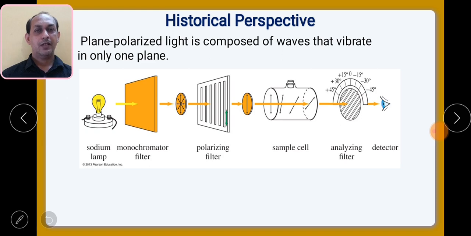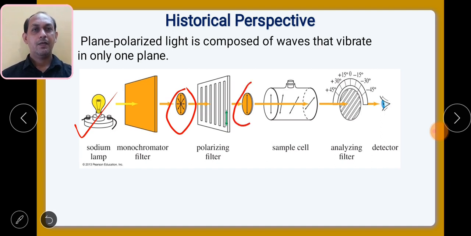What is the difference between ordinary light and plane polarized light? As we can see, this is an ordinary light, that is a sodium lamp. The sodium lamp will have light which is vibrating in all the planes. Here you can see, it will vibrate in all planes. But if you pass it through a filter or basically a prism, then we will get light which has vibrations in only one plane. So that is called plane polarized light.